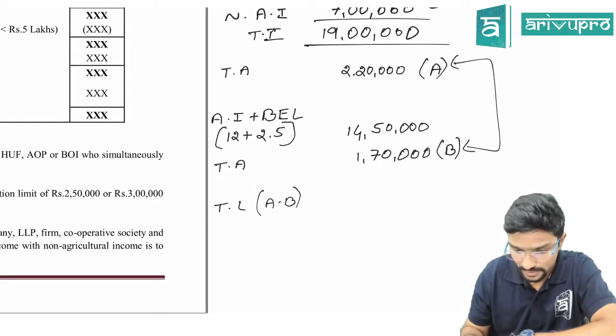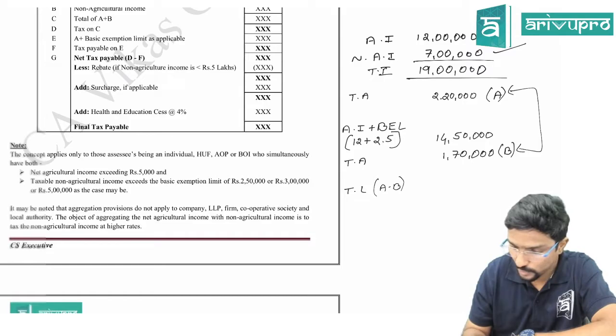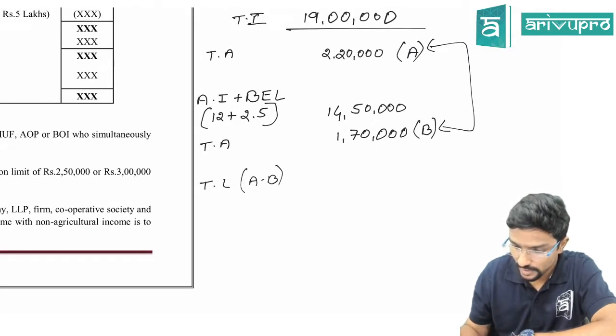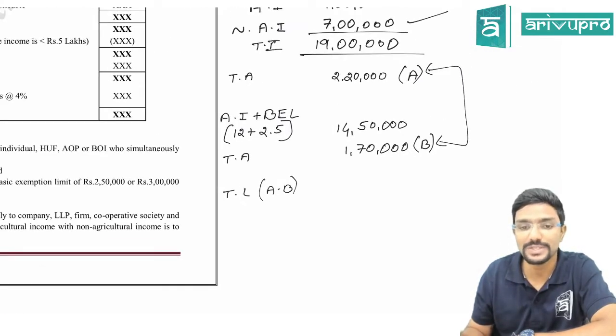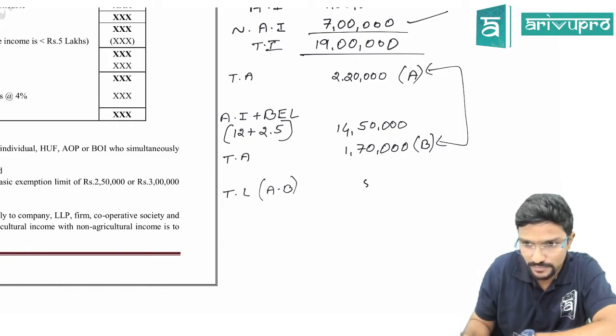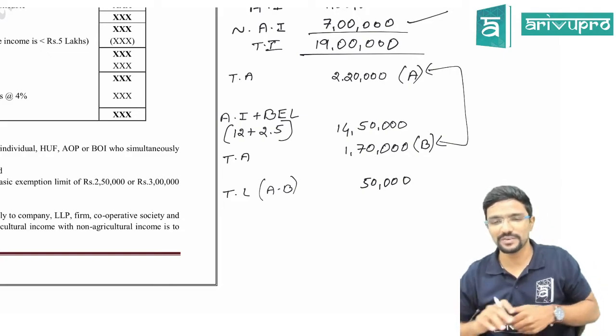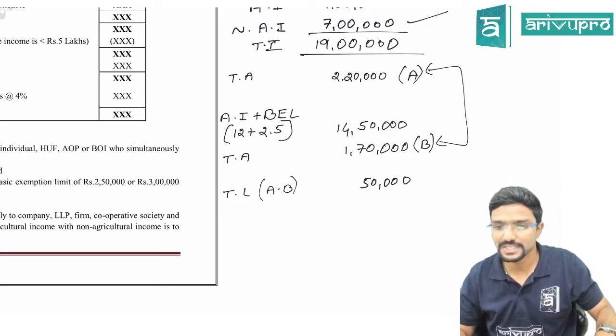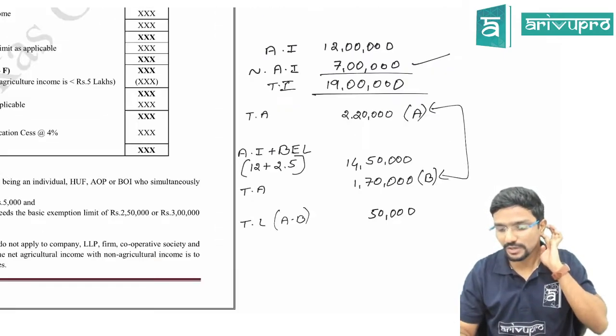220 minus 170, which comes to 50,000. Agree? For this, you have to add whatever is required. I will tell this, we will discuss that later. Agree? You understood the concept, guys?